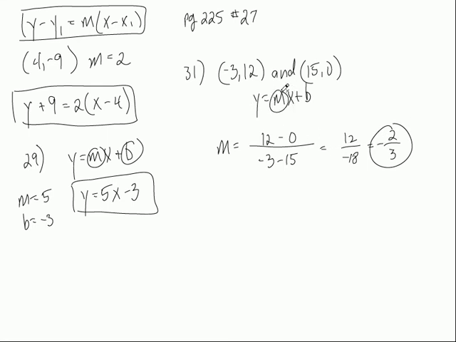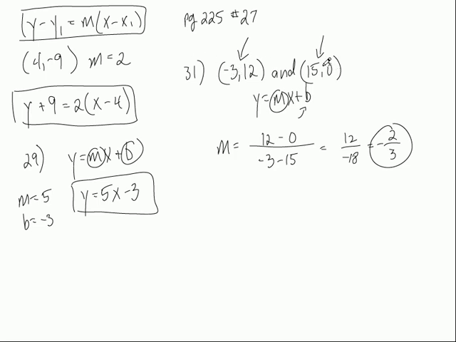Now, I've got the slope. Now what do I have to do? Find the y-intercept. Now how do I do that? Well, let's plug all the stuff into this equation that I know, and let's solve for b. So we're going to plug what we know into y equals mx plus b. Pick either this point or this point. It doesn't matter which one you use for the x and y. But I can't take the x from here and the y from here. Does that make sense? I can only use one of these points.